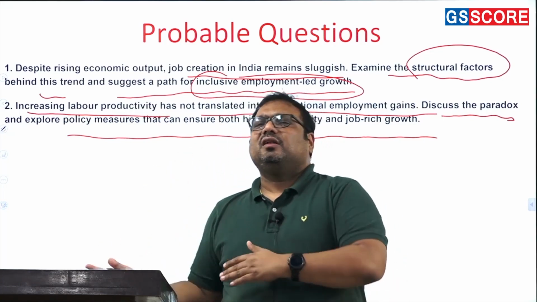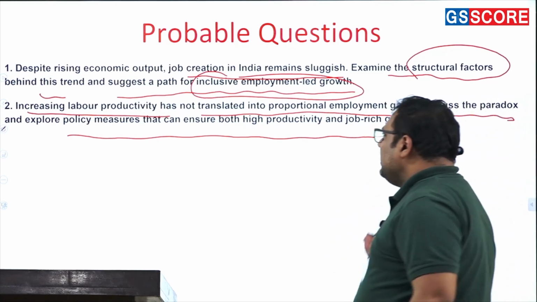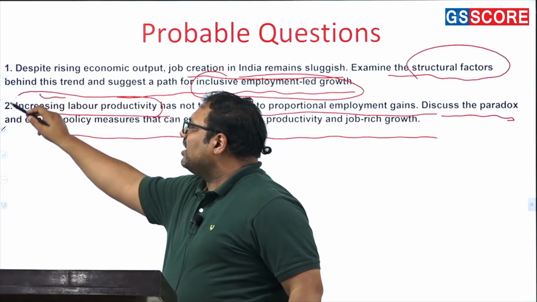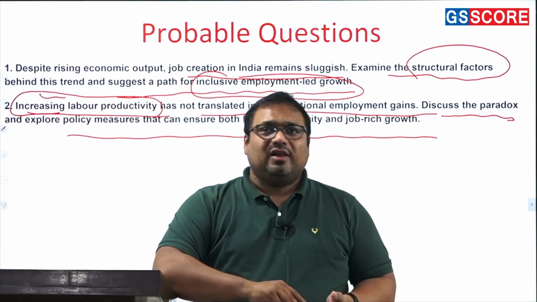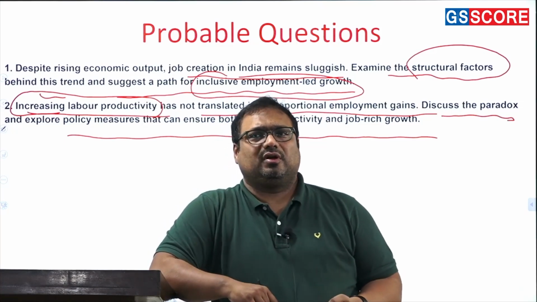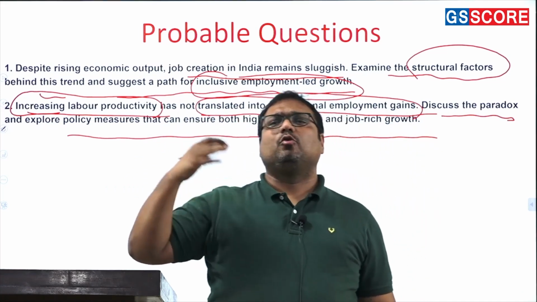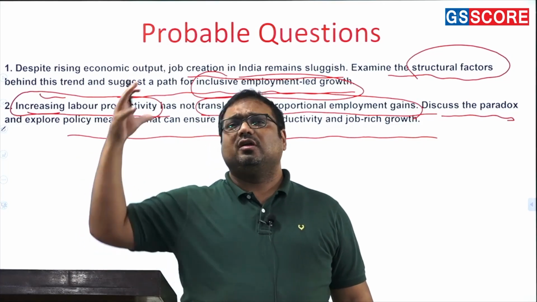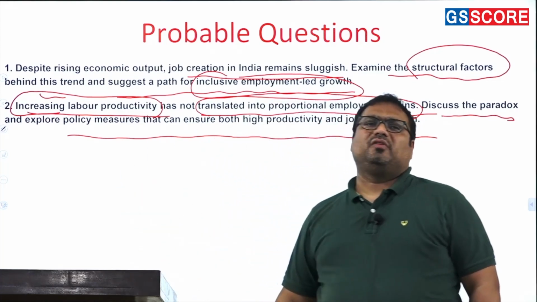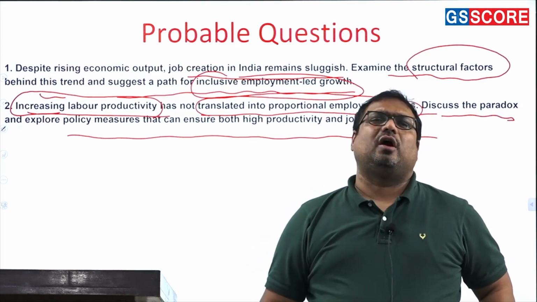For example, they can link it to the chip manufacturing in India, they can link it to the 4th generation industrial revolution, they can link it to some of the other recent developments, and then ask you this, that in India labor productivity is rising because one labor is able to achieve a lot with huge machinery and other technical support. Okay, so we need to create more jobs, but that doesn't mean we go regressive, that we avoid technology, we go anti-technology. That is not the way, because that way we will not be able to compete with others. So while we remain technologically updated, we remain competitive, we also have to hire more labor.